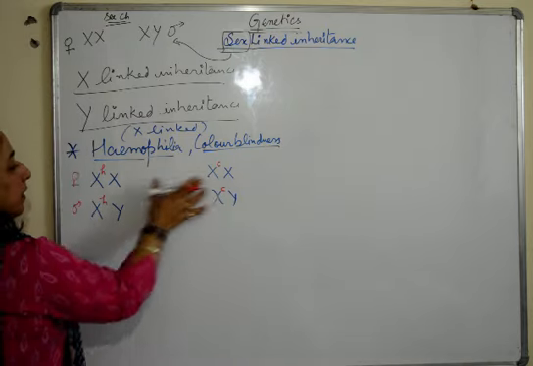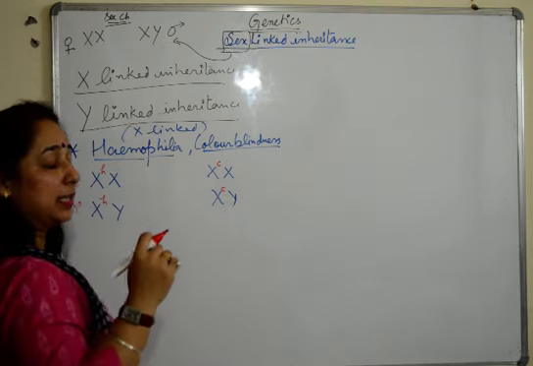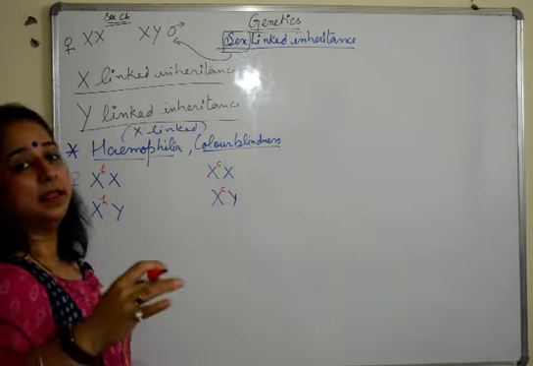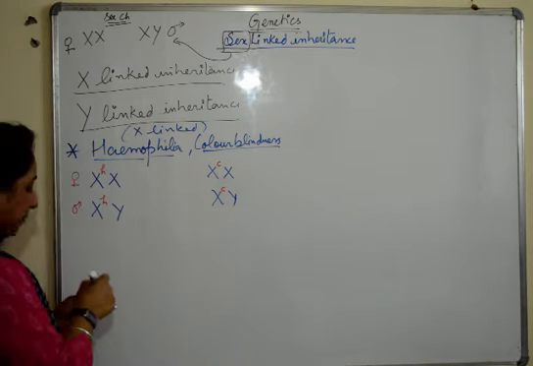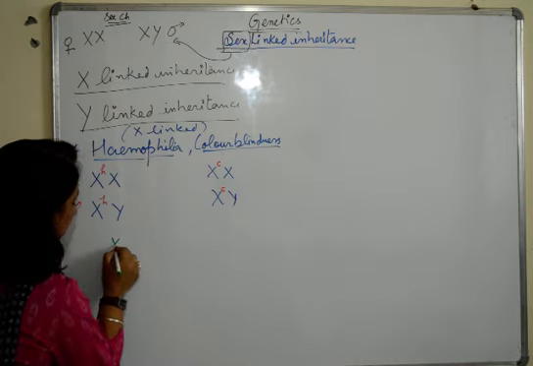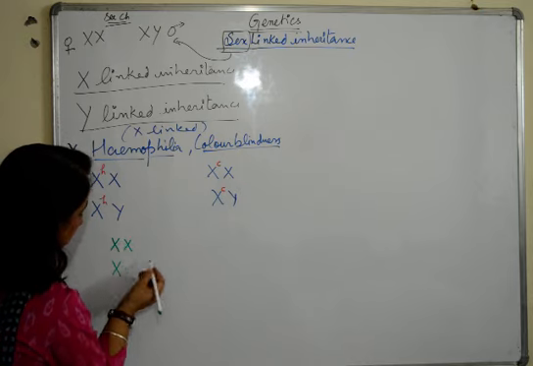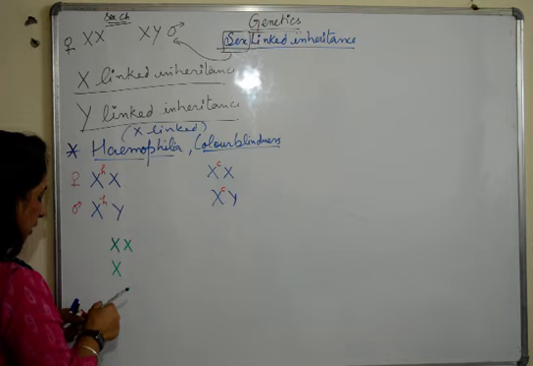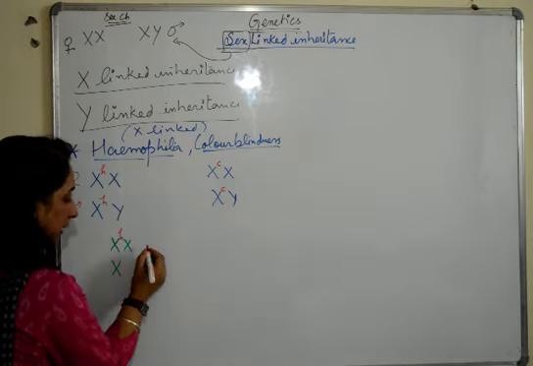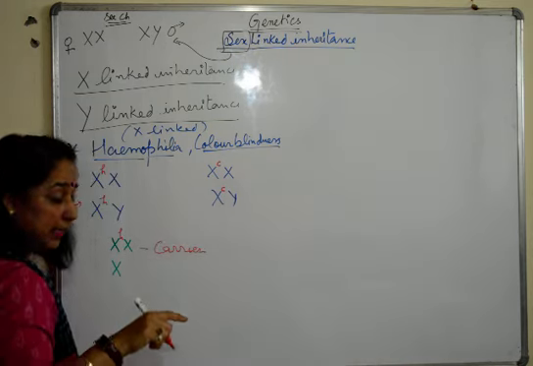Now, where the factor is present will determine to what extent the disease is present. For example, if the factor is present on one X chromosome, this female will be a carrier for hemophilia.